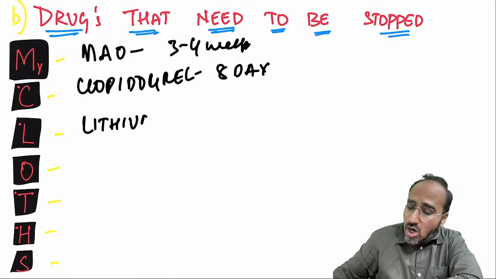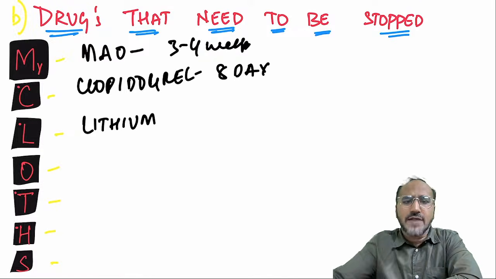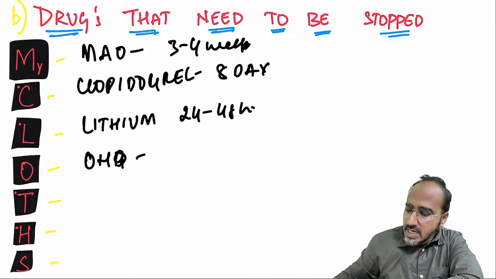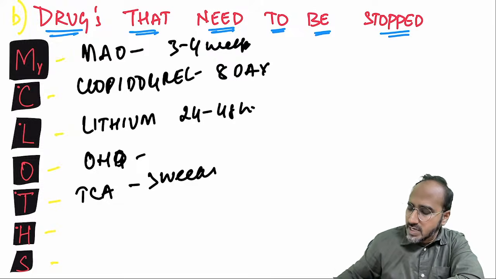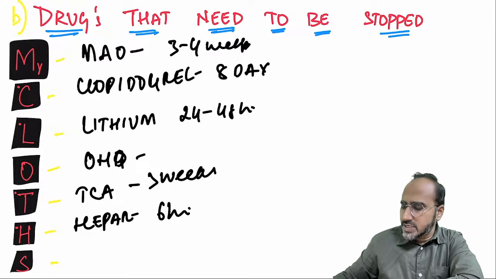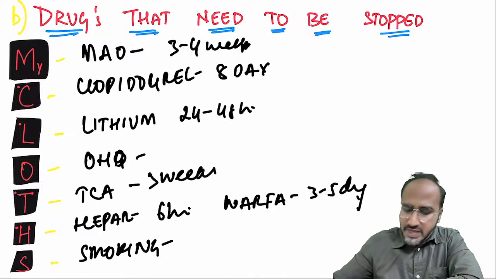L stands for lithium. Guys, remember all these drugs are stopped in case of elective. If it is an emergency, you have to take the patient. Okay. Lithium has to be stopped 24 to 48 hours prior surgery. O stands for oral hypoglycemic drugs, has to be stopped on the day of surgery. T stands for tricyclic antidepressants, which are usually stopped 3 weeks prior surgery. H stands for heparin, has to be stopped at least 6 hours prior surgery. And if the patient is on warfarin, it has to be stopped 3 to 5 days prior surgery. S stands for smoking, has to be stopped at least 2 to 6 weeks prior surgery.